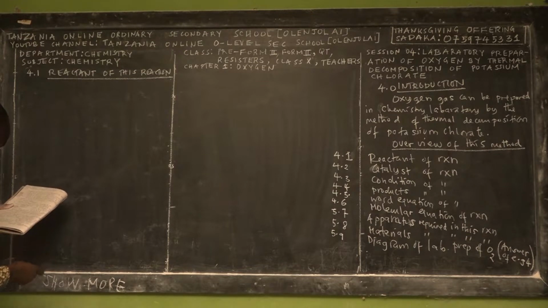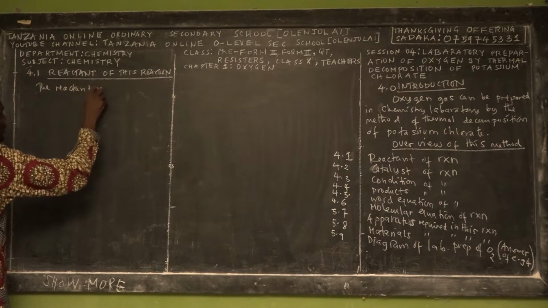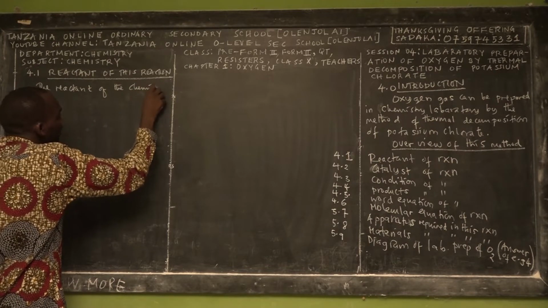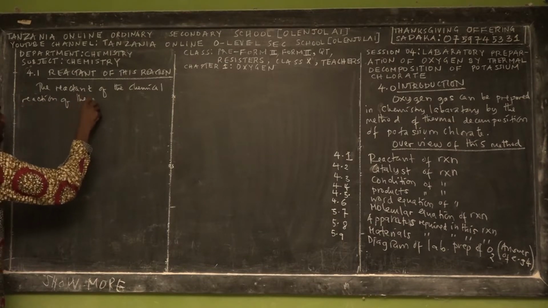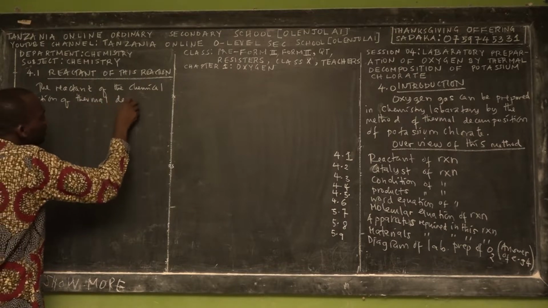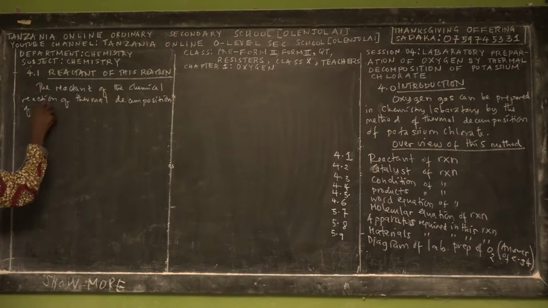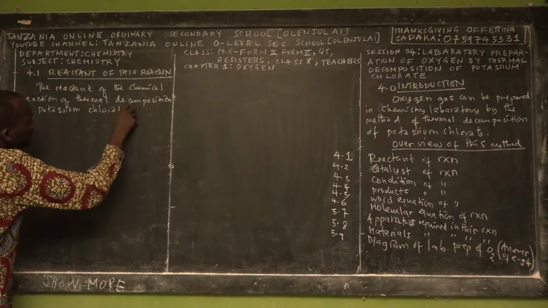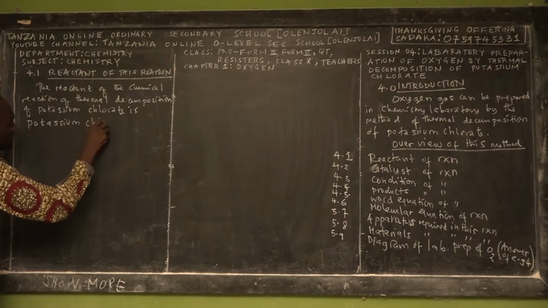Okay? So we say that the reactant of the chemical reaction of thermodecomposition of potassium chlorate is, say with me, potassium chlorate.